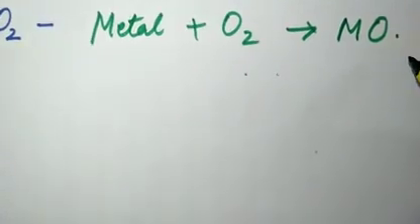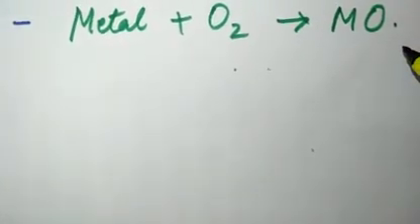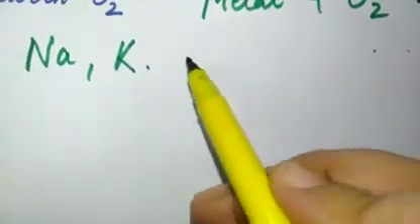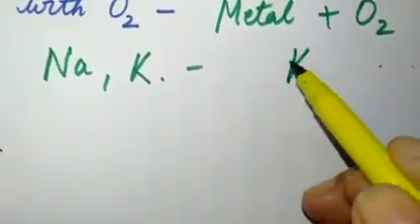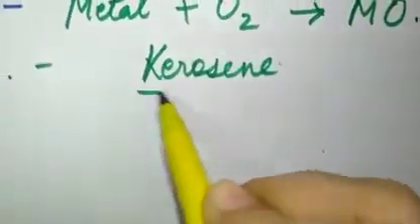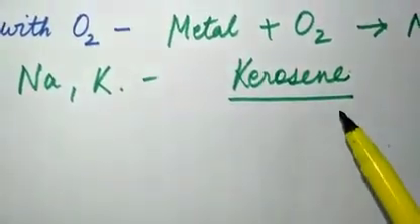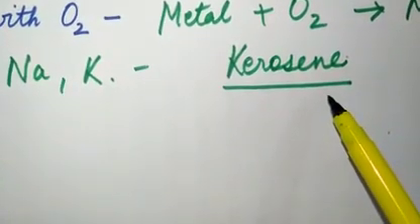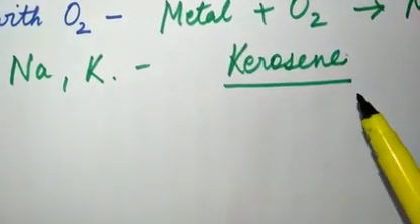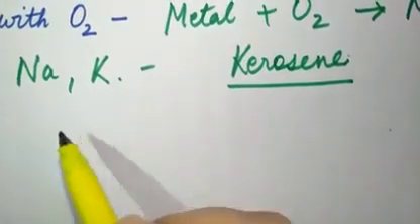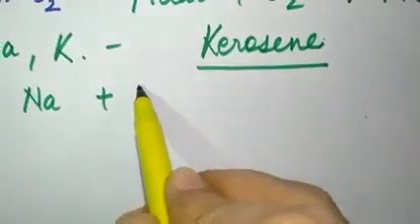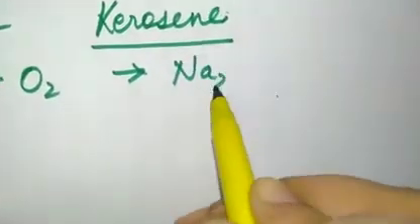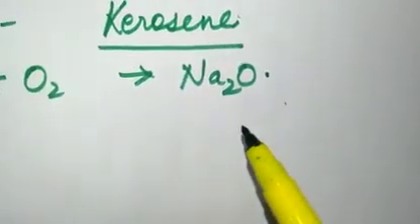Now here it depends upon the reactivity of the metal. If the metal is more reactive, like sodium and potassium, these are highly reactive metals. So when they react with oxygen, they may catch fire, and that is why they are always stored in kerosene. This question is also important from the exam point of view: why these metals are stored in kerosene, to prevent accidental fires. If you want to write the equation, then sodium reacts with oxygen to form sodium oxide, Na2O. This type of reaction would be there.